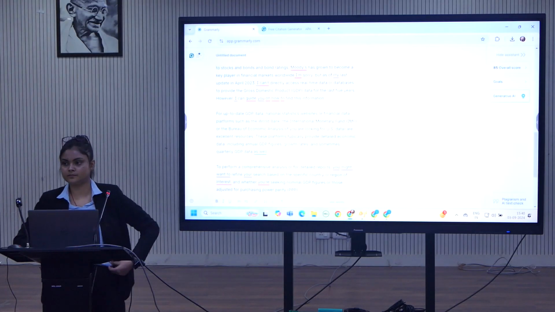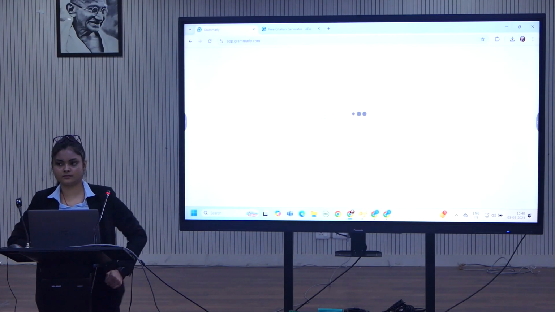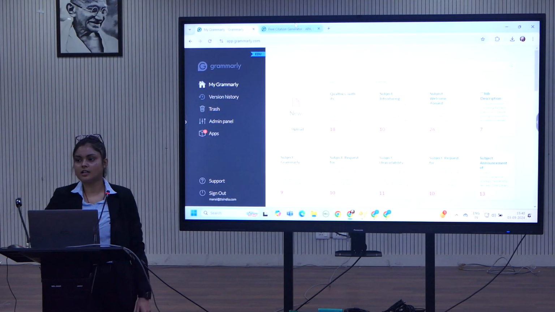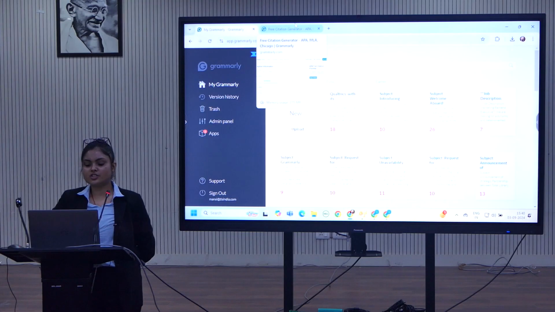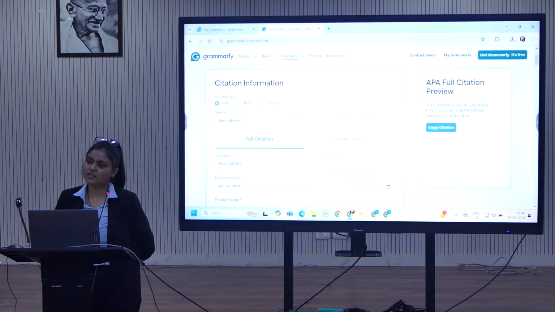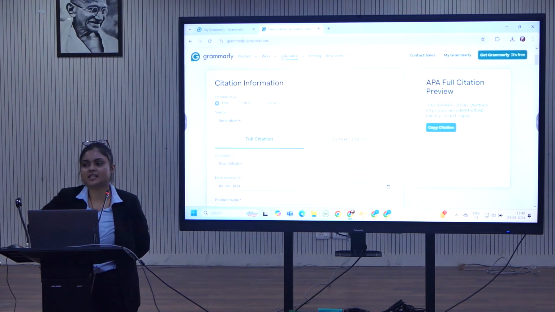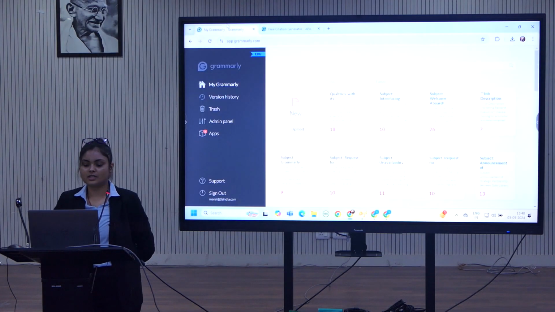One has to go to the technical citation link. Yes, sir, it's not an inbuilt feature. It was an inbuilt feature, but now it is not. You need to just go to Grammarly citation generator. The first link will be there, and you can cite it. Copy the reference, and you can paste it into your document.